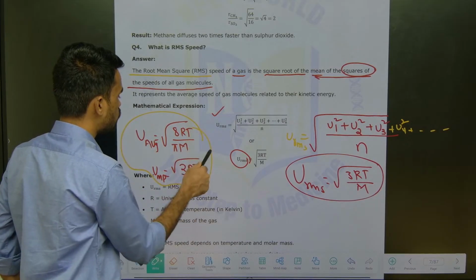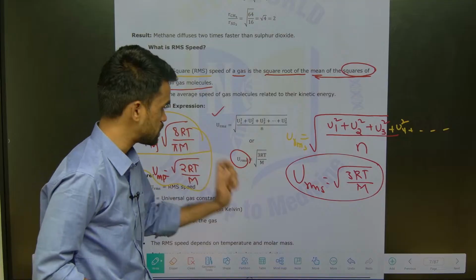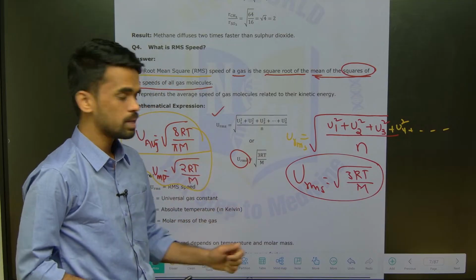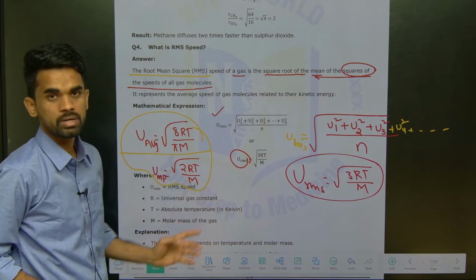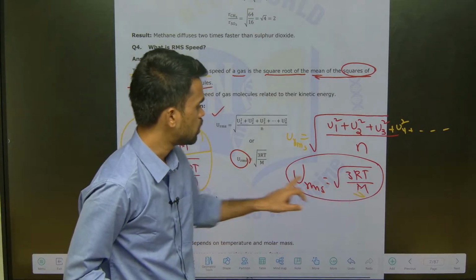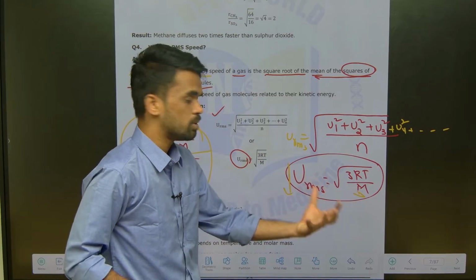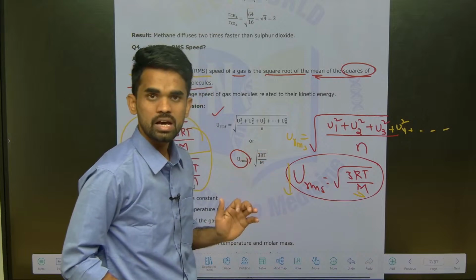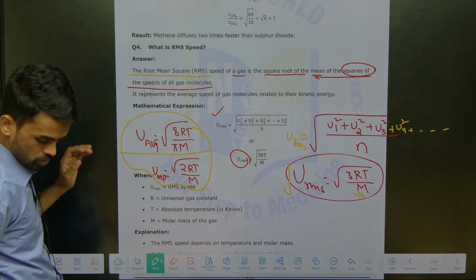It will be equally important for your competitive exams along with your IPE exam. Please try to remember these three formulas. How they are related to temperature and molar mass, you need to remember. See, greater the molar mass, lower is the velocity. So the more bulky or the more mass it has, the lower the velocity they show, whether it is URMS, U average or UMP.